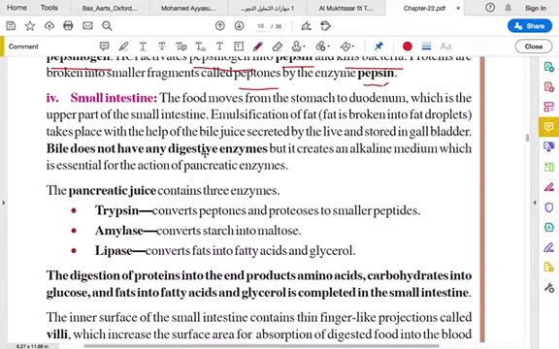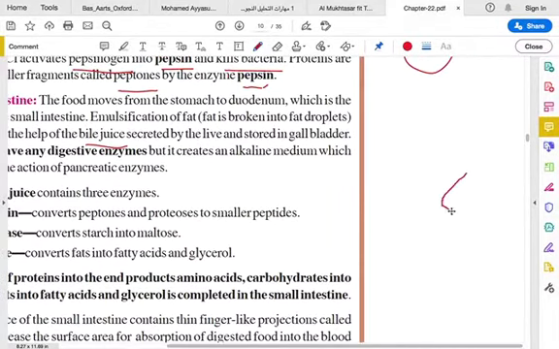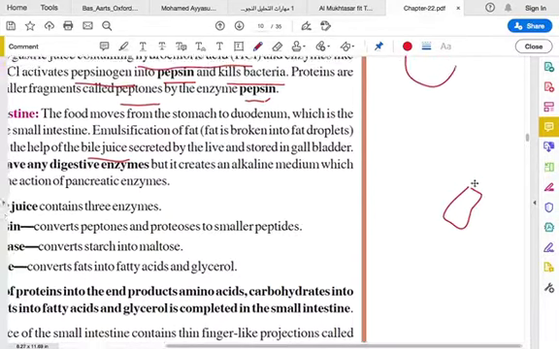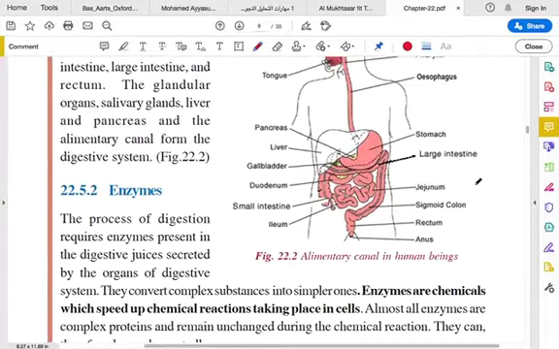It takes place with the help of bile juice, which is secreted by the liver and is stored in the gallbladder. So you have a liver in your body. Sorry for the shape. You can see here how the liver looks. Okay, this is the liver.